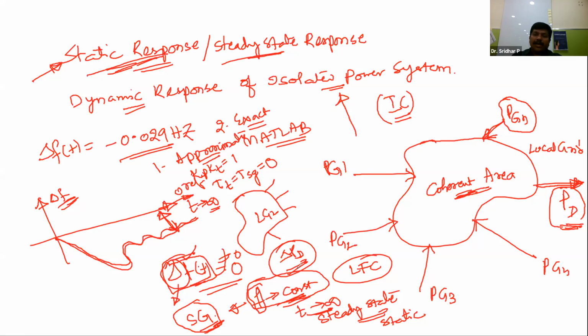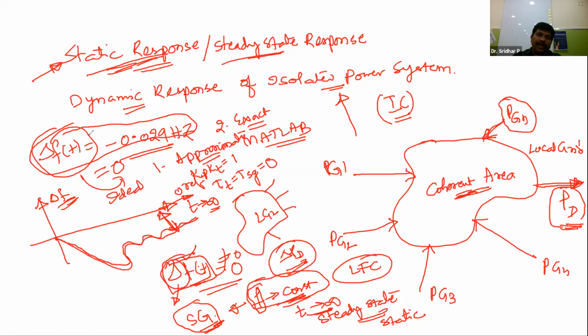Now ideally we know what we are expecting from this ideal isolated power system, and practically we have also observed what is happening. Now let me correlate. This delta f of t, how much is it? It is minus 0.029 Hz. But what we are expecting is that this must be equal to 0. So the change in the frequency must be 0. This is the ideal condition. But practically, the value is minus 0.029 Hz.